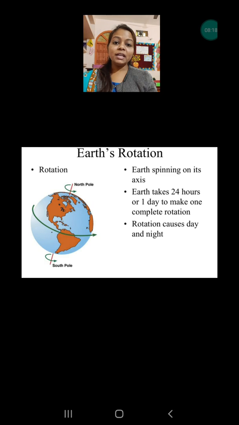And that is why in 24 hours we have day and also night. Generally there are different time periods of day and night. In the winter we have longer nights, and in the summer we have fewer hours of night, okay. But the total time period of day and night is always 24 hours. Why? Because it is the time taken by the earth to complete one rotation. Now only due to the rotation, what is happening? The day and night.